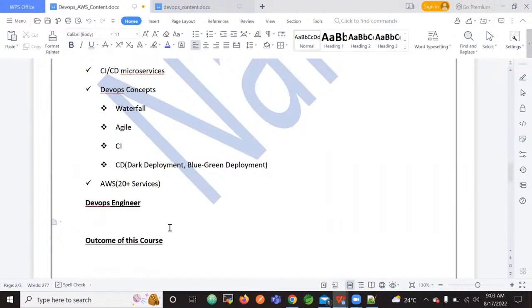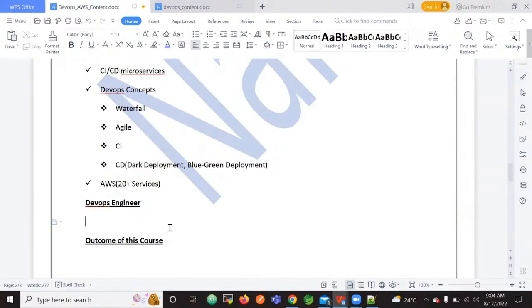DevOps is a culture, first of all. So a DevOps engineer may work on configuring the CI/CD pipeline for different technologies. Maybe Java, maybe .NET, maybe Python, maybe Node.js, maybe Groovy, whatever it is. Having knowledge of all these programming languages is really difficult. It is highly impossible even. That is the reason